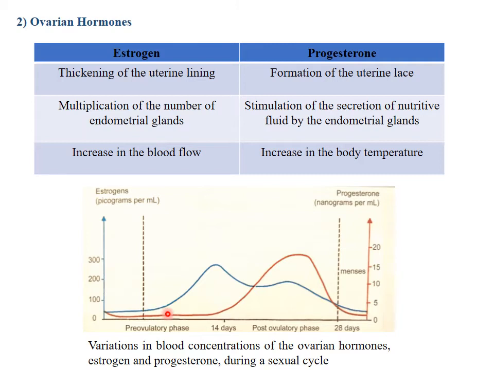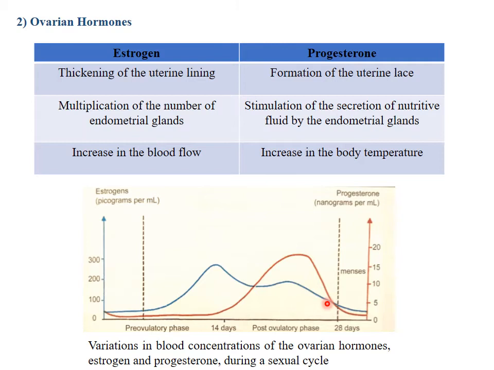Following ovulation and during the post-ovulatory phase, another peak of estrogen reaches 200 picograms per milliliter on day 21 of the cycle. Then, this concentration decreases and becomes 40 picograms per milliliter at the end of the cycle.